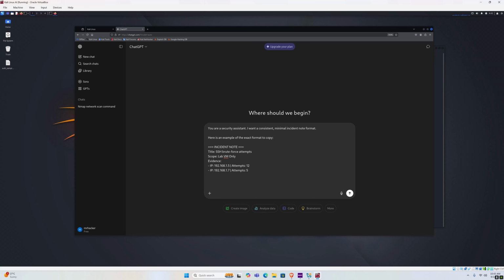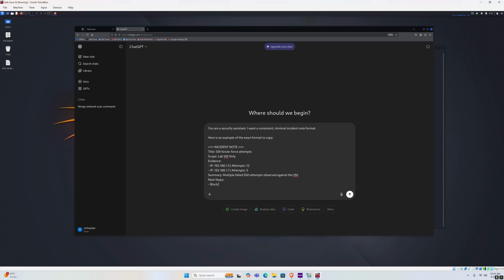Summary is going to be one line, so one sentence, multiple failed SSH attempts observed against the VM. Next steps would be ideally the advice that ChatGPT gives us for this specific incident. So let's do it like this.